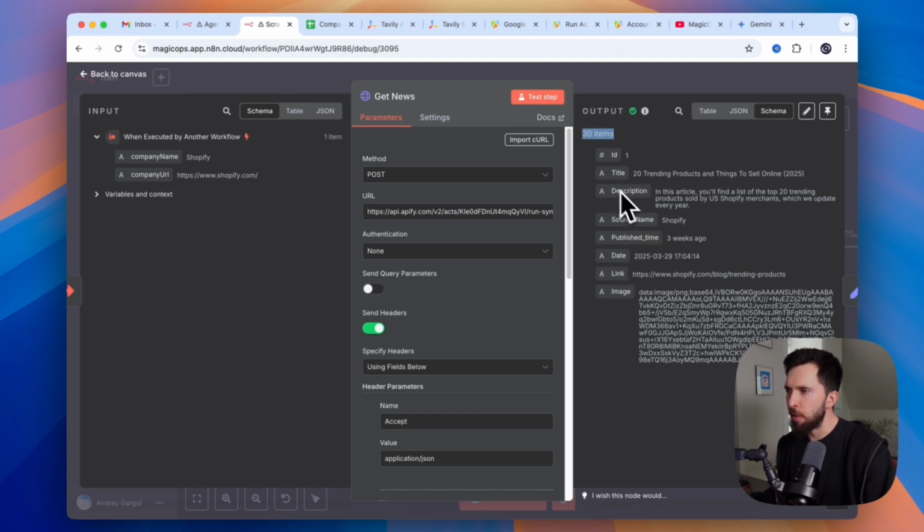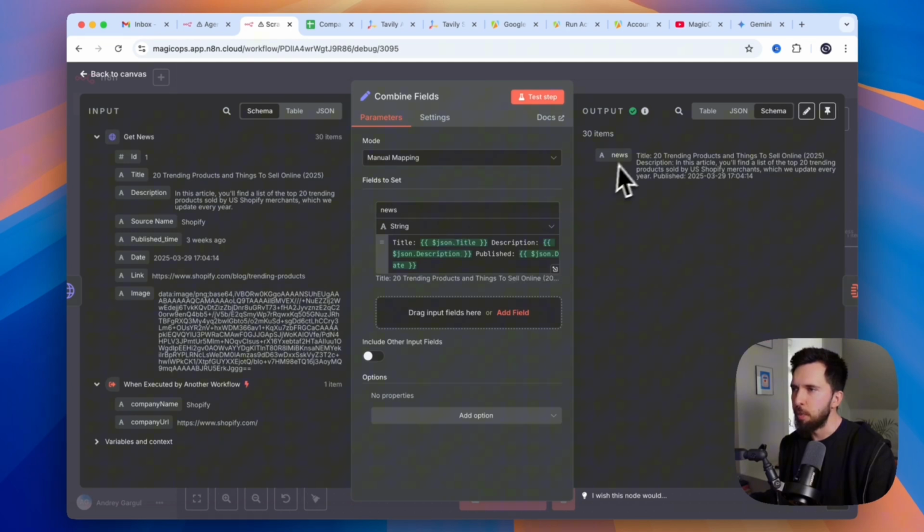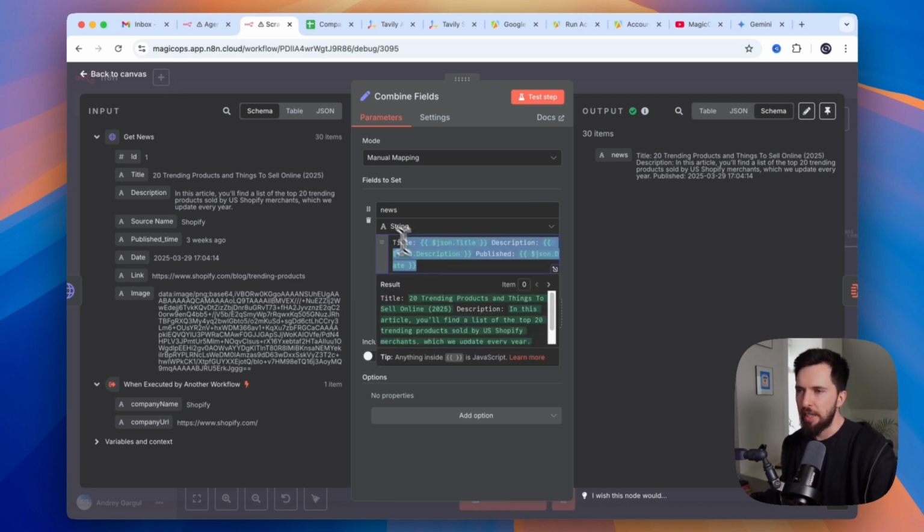The output of that is that we are getting 30 news items, and they're structured as a list of individual blocks, right? Individual variables for every news item. We have title, description, published, and link and image. What I'm going to do next is I want to simplify this a little bit. I actually want to have just 30 blocks of text that have title, description, and published date. That's the only thing that I care about here.